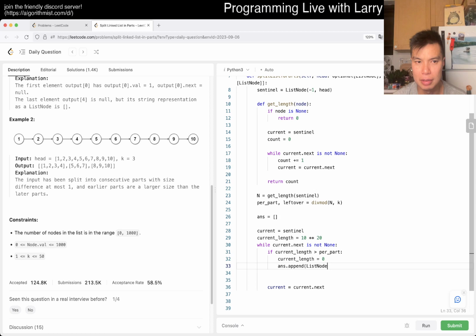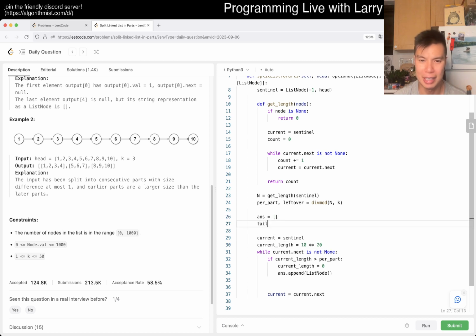Yeah, maybe we, because you need both this and also the last node, right? So maybe like tails or something like this is fine. I don't know if that's true, but yeah, and then sentinel, and then we'll just have to go through it a little bit later to get rid of the sentinel for each one, right? And then now